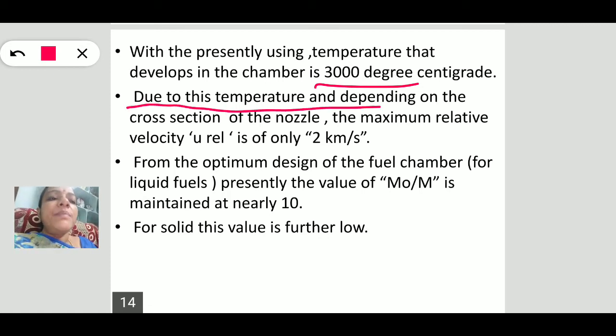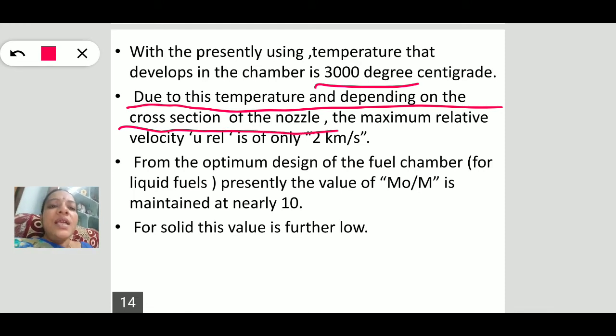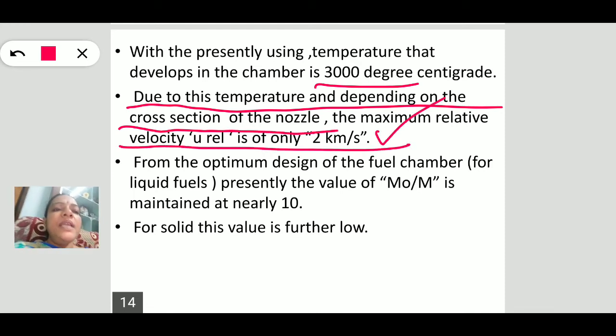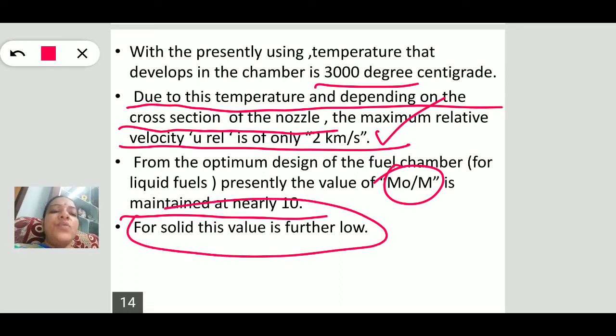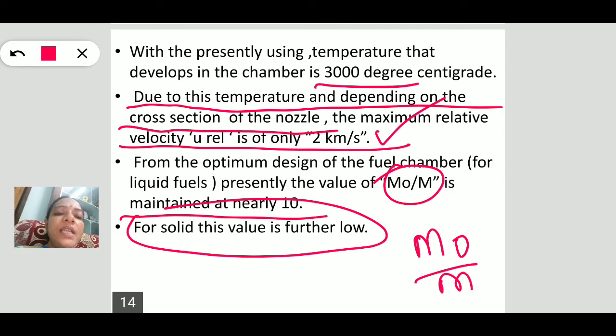Due to this temperature and depending upon the cross section of the nozzle, the maximum relative velocity will be 2 km per second. Similarly, by designing, m naught by m is maintained nearly equal to 10. These are the designs for the solid fuel. If we use solid fuel, this m naught by m will again be low.